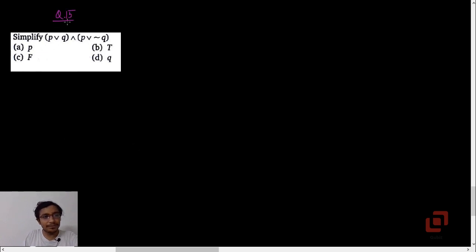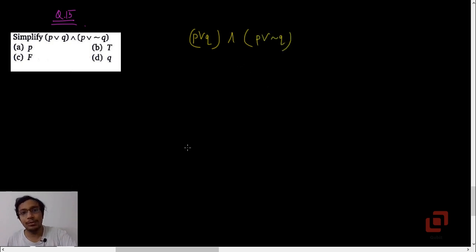Question 15. Simplify P or Q and P or negation Q. This again appears to be a problem on the distributive law, because you have the same proposition here and you have a conjunction.